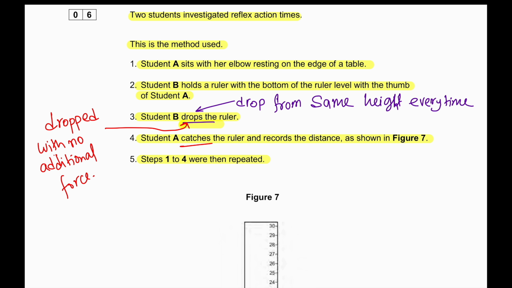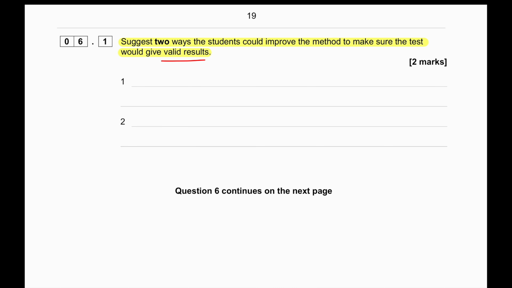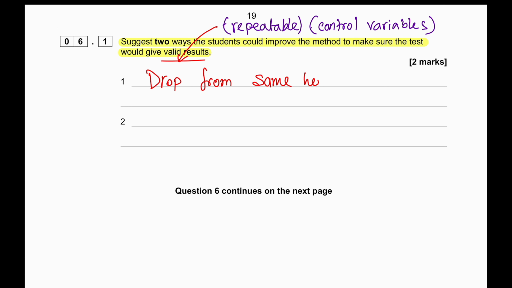The student has to catch it, so student A must catch with the same hand. Since a ruler is used, every experiment must use the same ruler, because a different ruler might have a different mass, which can affect the distance that the ruler is dropped. When talking about a valid result, we must think that this is a repeatable or controlled variable to produce a valid result. So the points that we can write are: drop from the same height, use the same type of ruler.